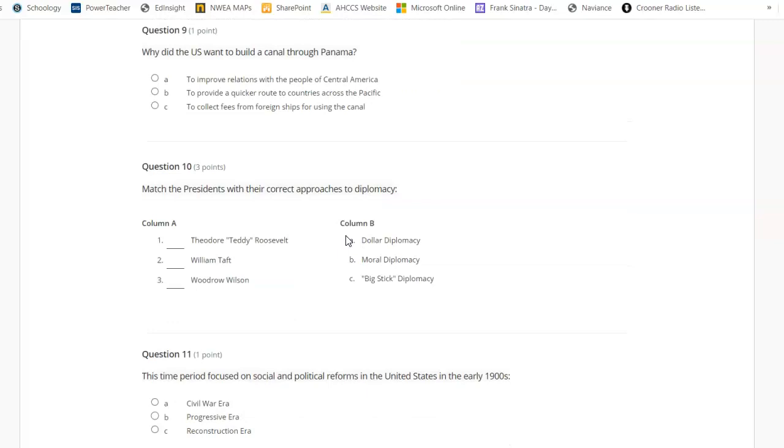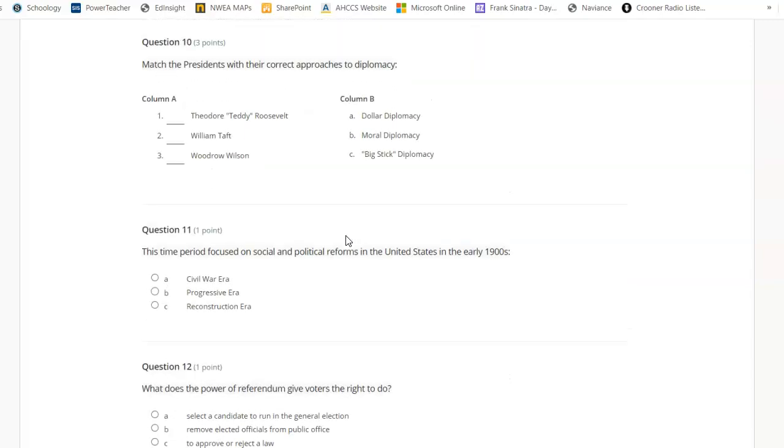Why did the U.S. want to build a canal through Panama? A. To improve relations with the people of Central America. B. To provide a quicker route to countries across the Pacific. C. To collect fees from foreign ships for using the canal. Match the presidents with their correct approaches to diplomacy. A. Theodore Teddy Roosevelt. William Taft. Woodrow Wilson. Dollar diplomacy, moral diplomacy, big stick diplomacy.